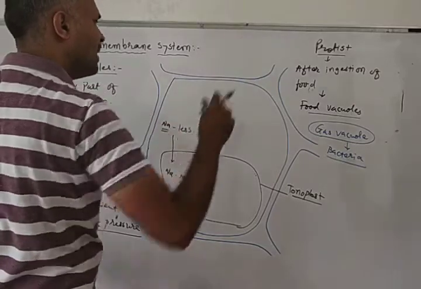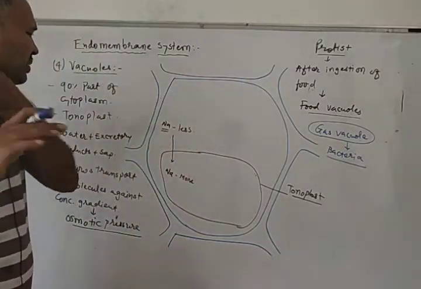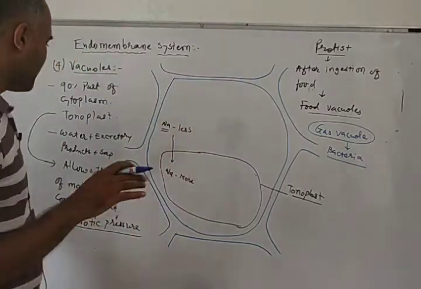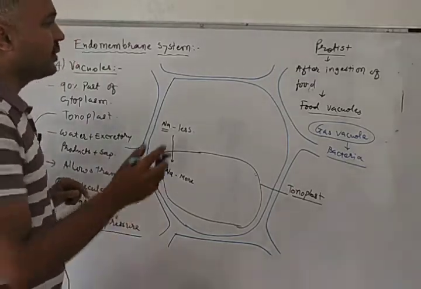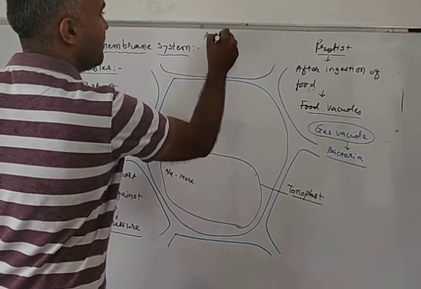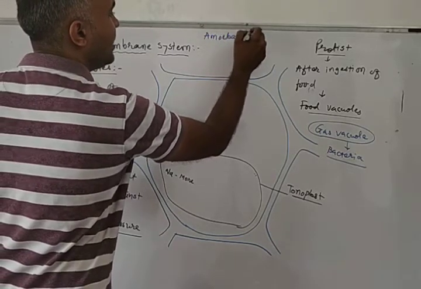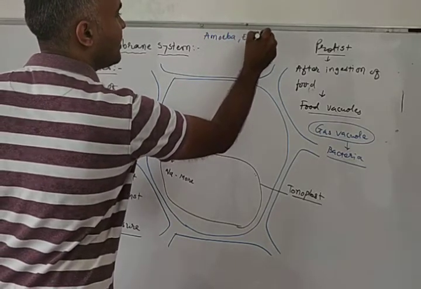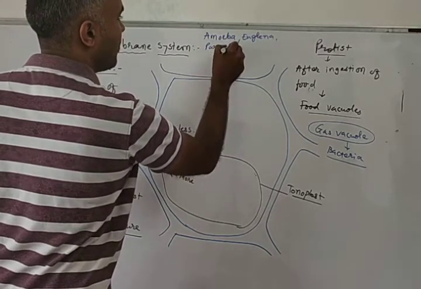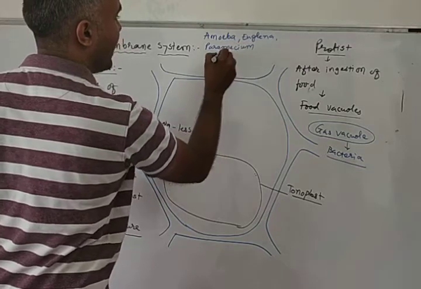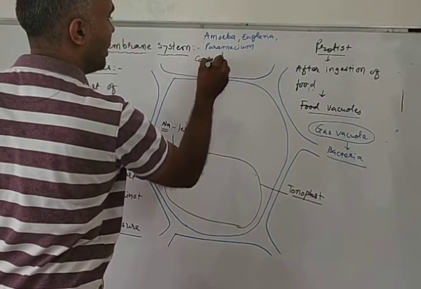In euglena, vacuoles are absent. Rather, they have contractile vacuole in amoeba, and in euglena, and in paramecium. They have contractile vacuole.